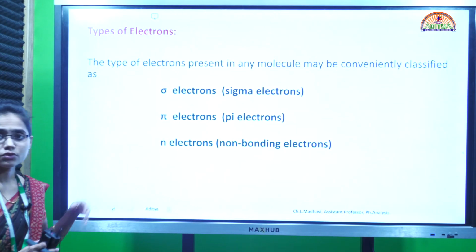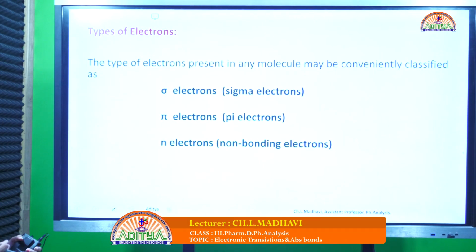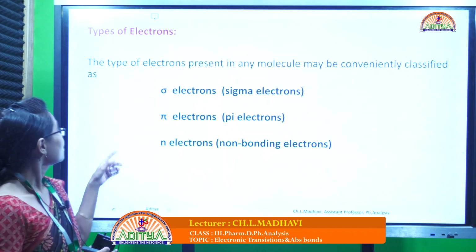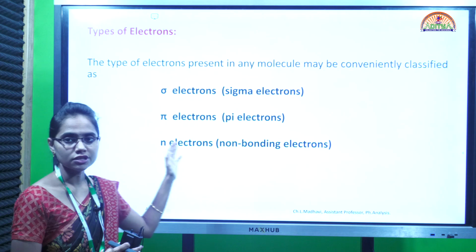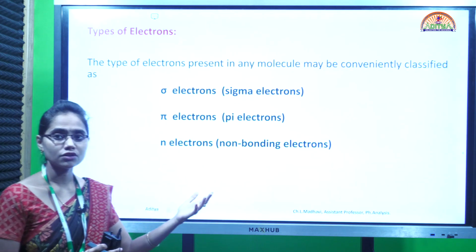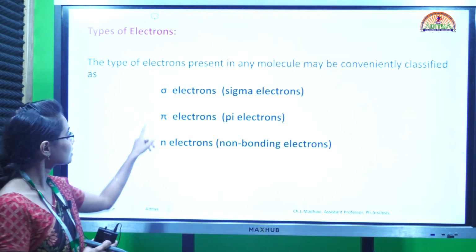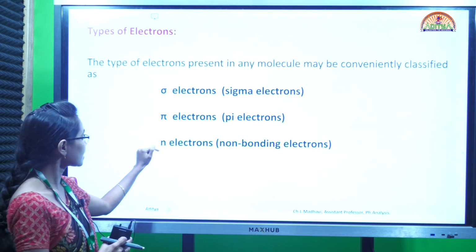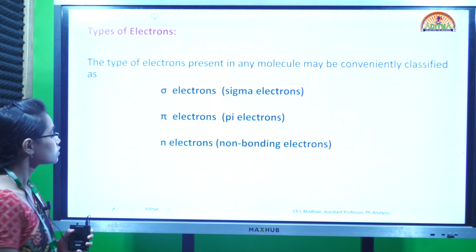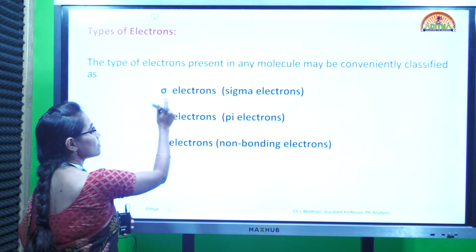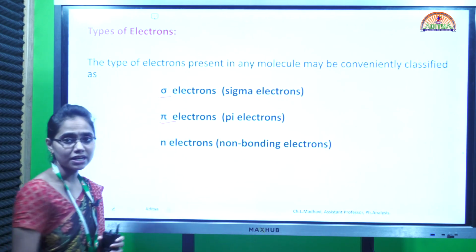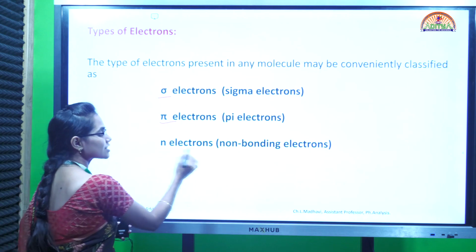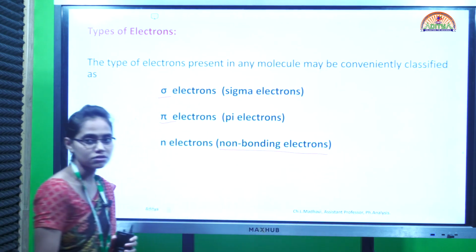So next we are going to discuss the various types of electrons. For any molecule we have three different types of electrons. They are sigma electrons, pi electrons and n electrons. Sigma electrons are indicated by the symbol sigma, pi electrons are indicated by pi, and n means non-bonding electrons.